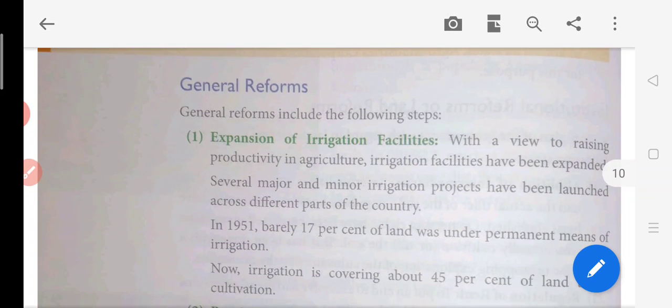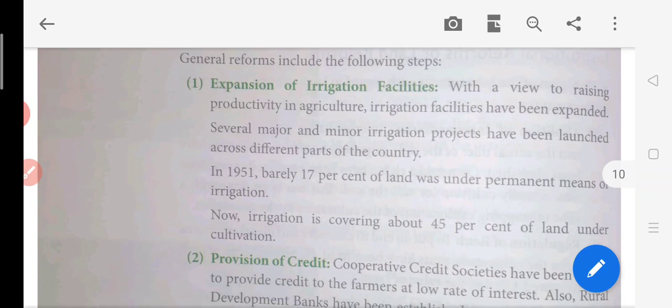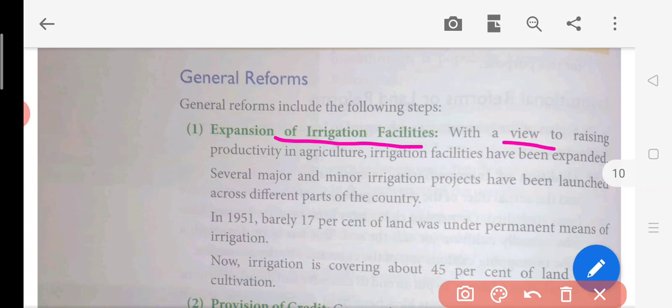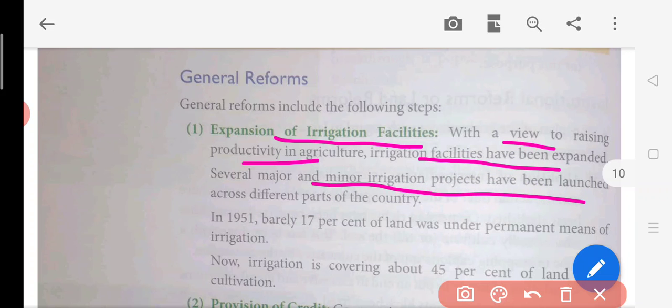Then next is general reforms. What are general reforms? Here, the first step in the general reform is expansion of irrigation facilities. So irrigation facilities were improved here. With a view to raising productivity in agriculture, irrigation facilities have expanded. Several major and minor irrigation projects have been launched across different parts of the country.